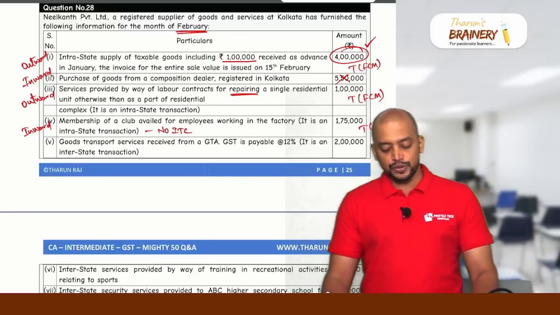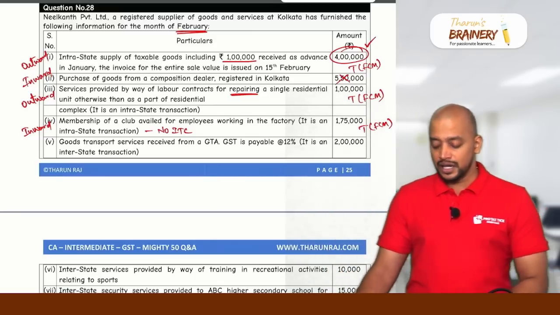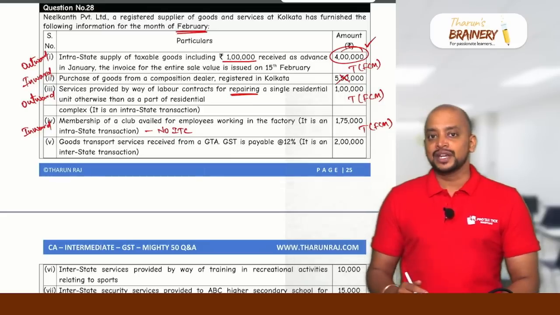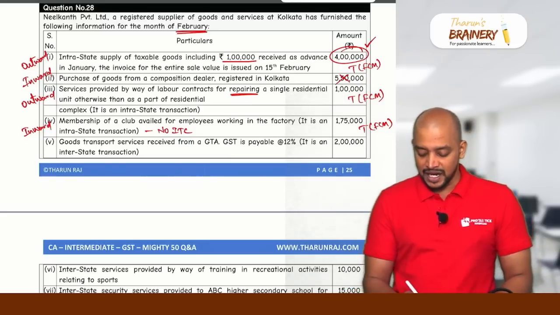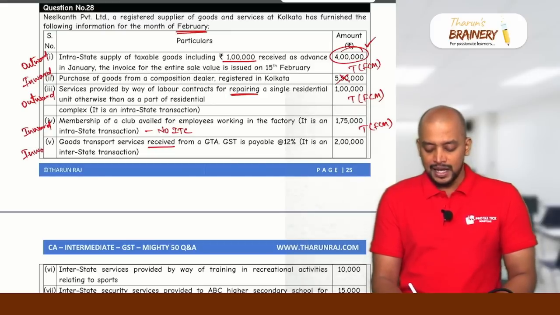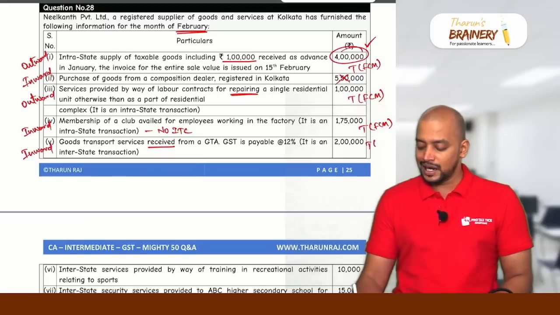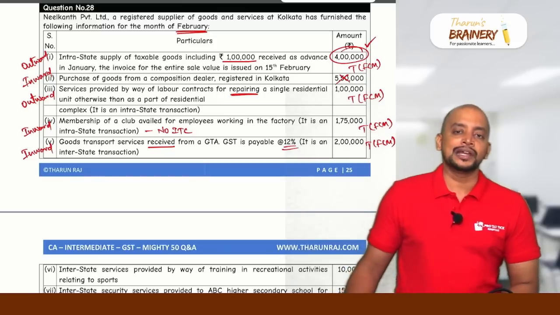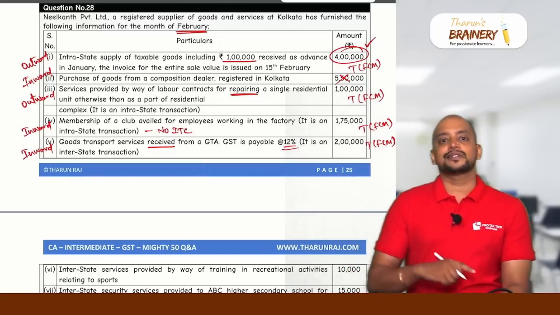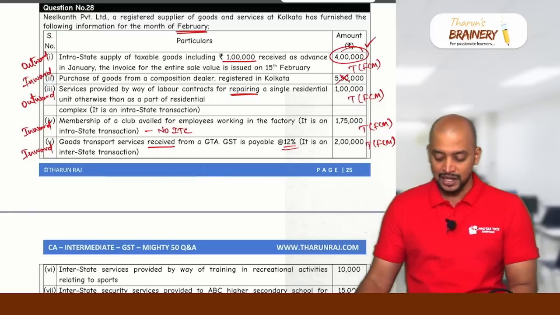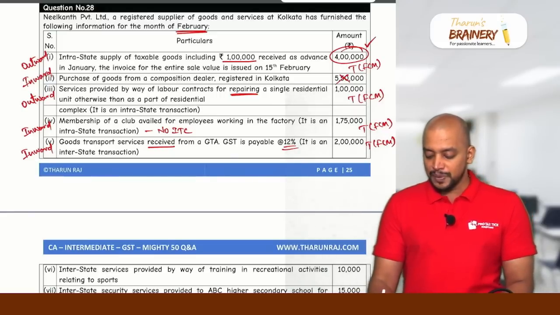Then goods transport services received from a GTA, GST is payable at 12%. So which means it is taxable under FCM. This is GTA services received, so inward supply, and it will be taxable under FCM. Why? Because the moment you see 12%, it will definitely be FCM only. Liability to pay GST is on the supplier. When GTA is opting to pay GST under FCM, then only it will be 12%. So therefore, GST is payable at 12%.